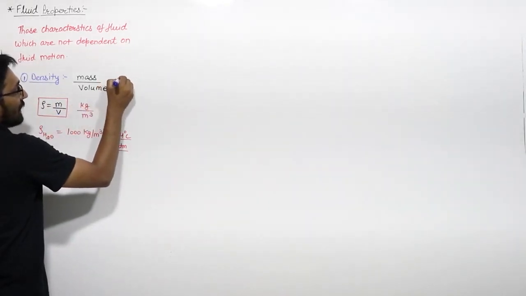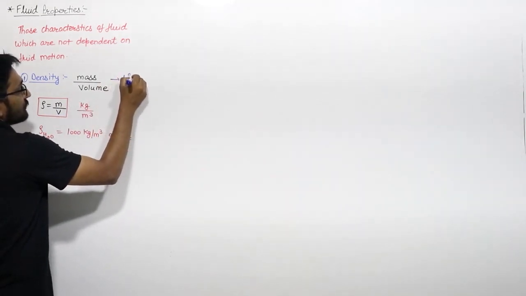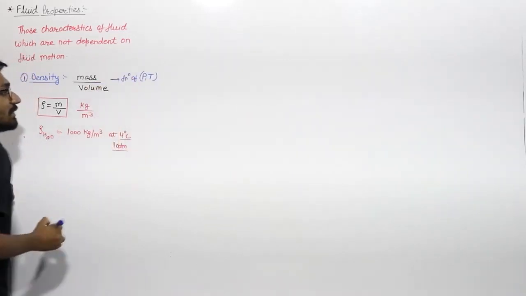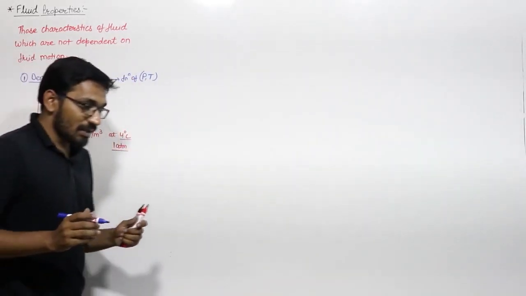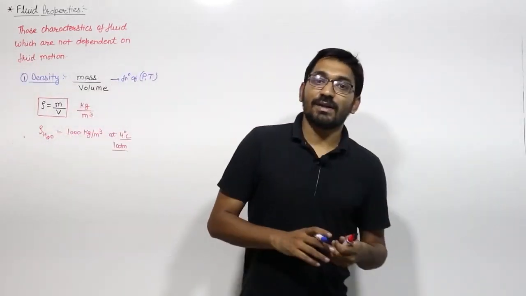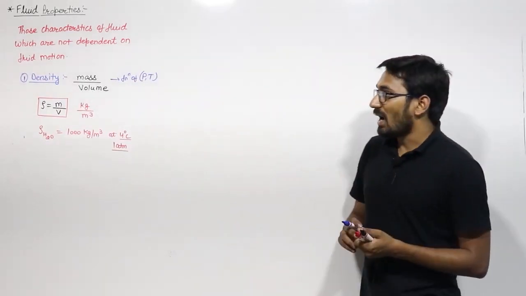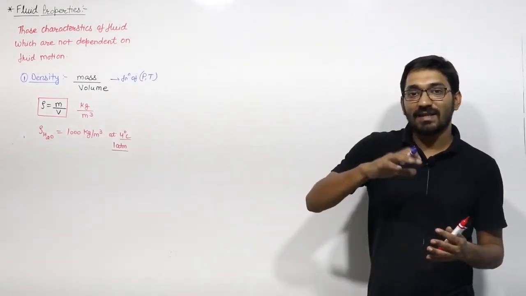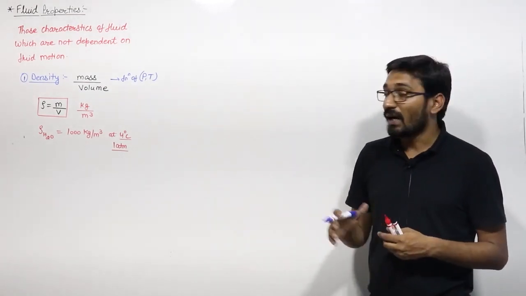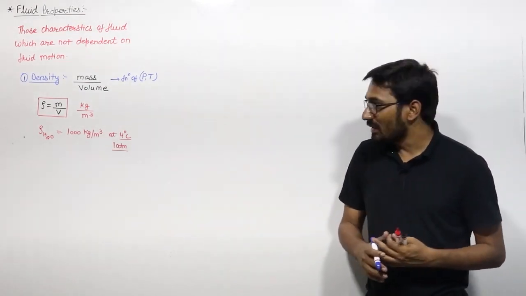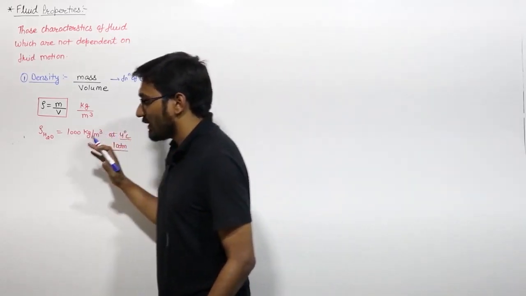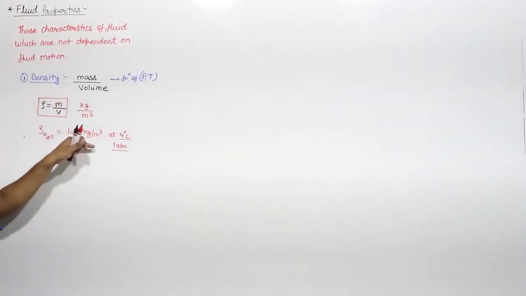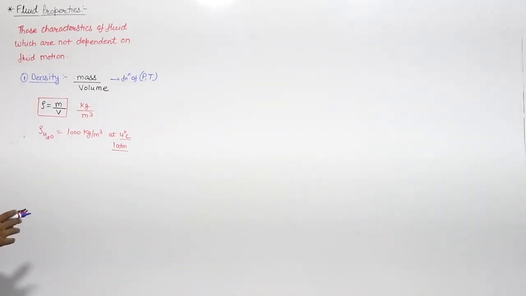Density is a function of pressure and temperature, right? When you describe the density of a substance, you have to specify at which pressure and at which temperature this density is given. Generally, the density of water is maximum at 4 degrees Celsius at 1 atmosphere, and that is 1000 kg per meter cube.